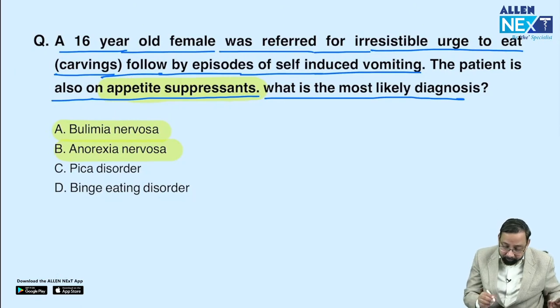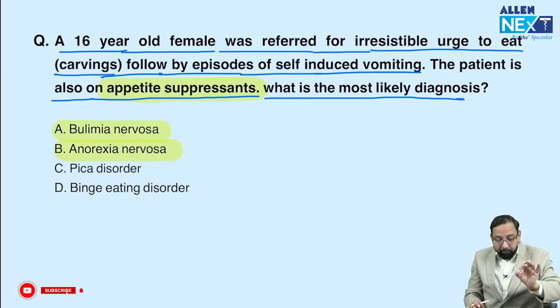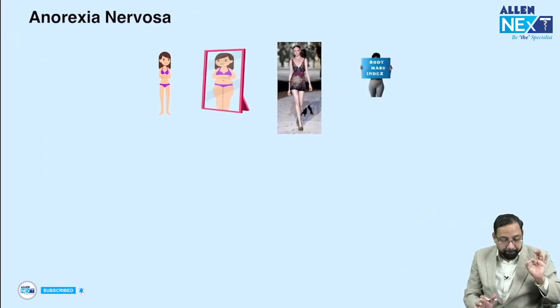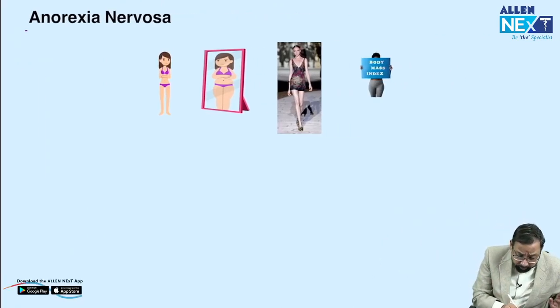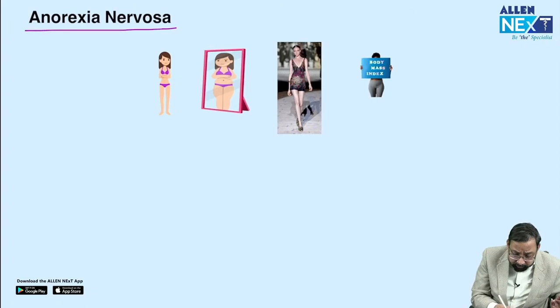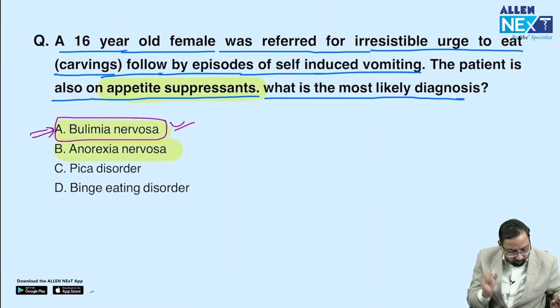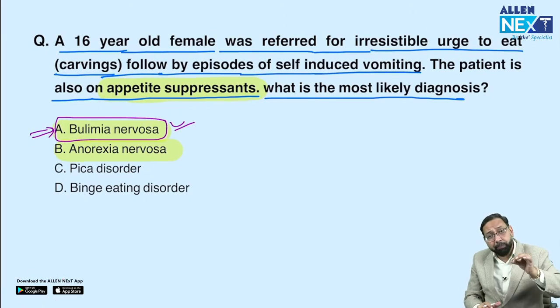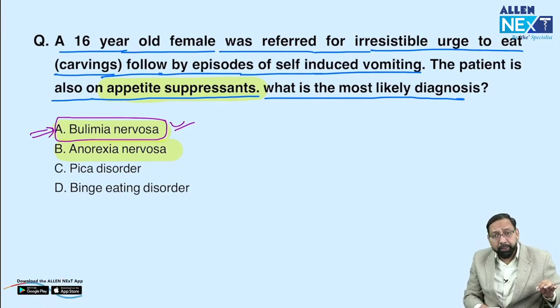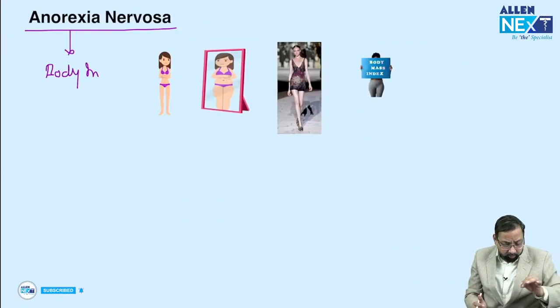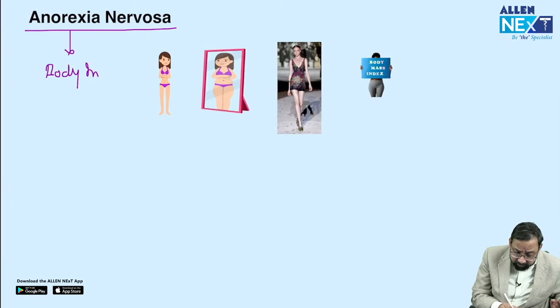I will tell you a simple way to solve the question. Anorexia nervosa, the first thing is body image disturbance. Yes, the answer is bulimia nervosa. Very good. Now I will tell you how you will approach the question on eating disorder. Anorexia nervosa, body image disturbance.